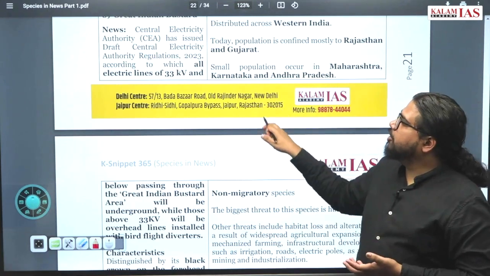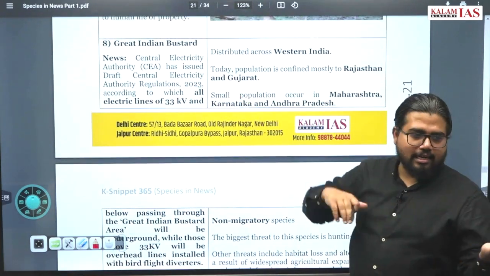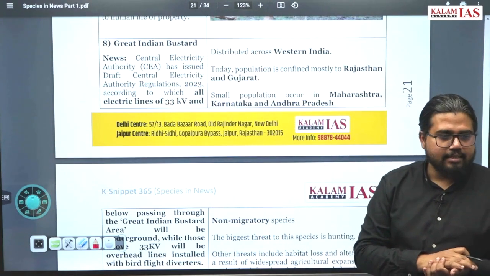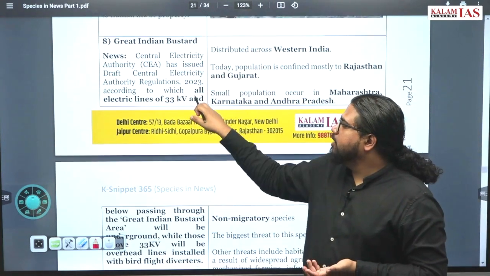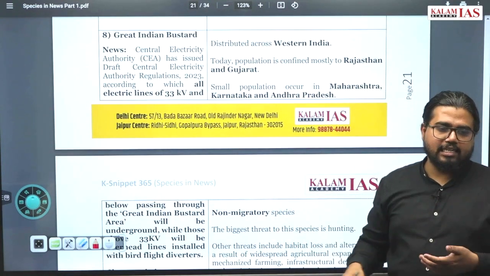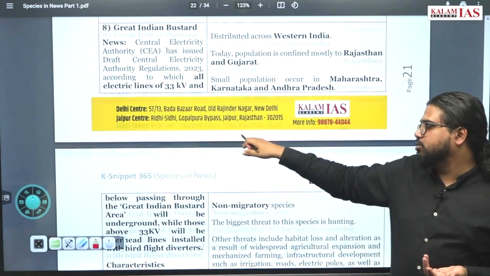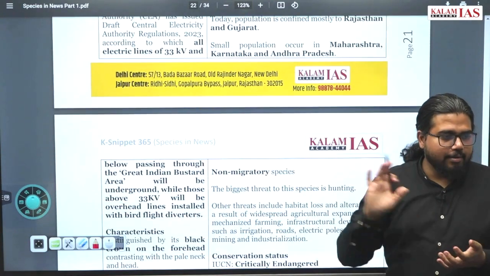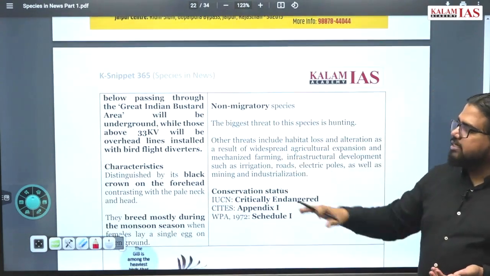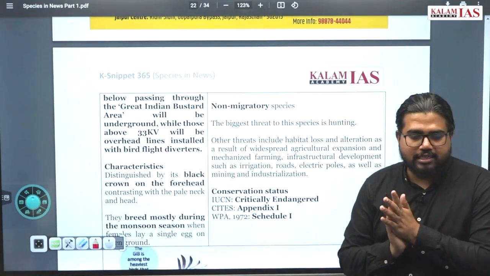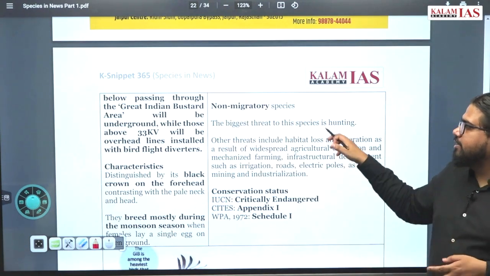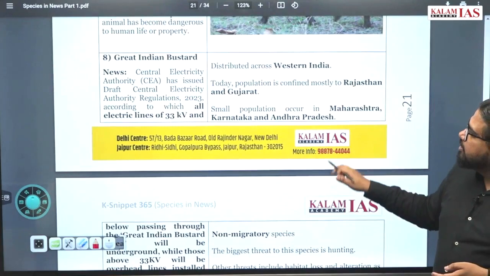Recently in 2023, in the last few weeks, the government came up with a draft regulation in which it is said that all electric lines below 33 kilovolts will be underground, and only lines above 33 kilovolts will be above the ground. Along with this, the government is starting a special conservation project, Project Great Indian Bustard, on the lines of Project Tiger.